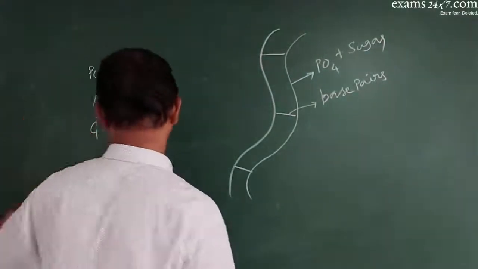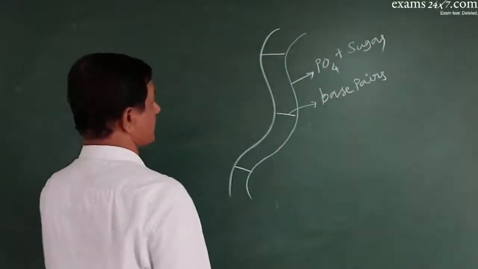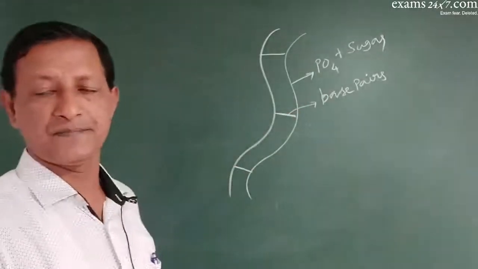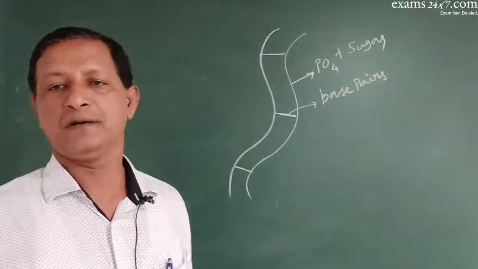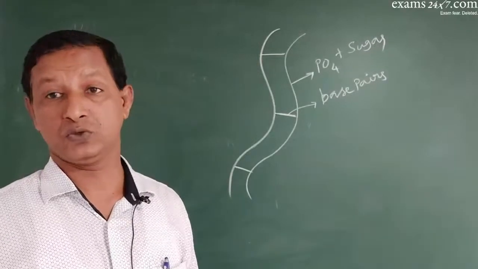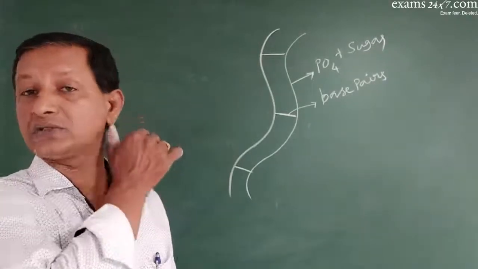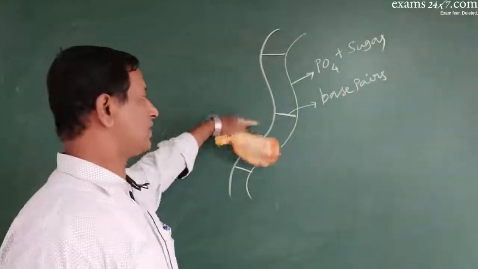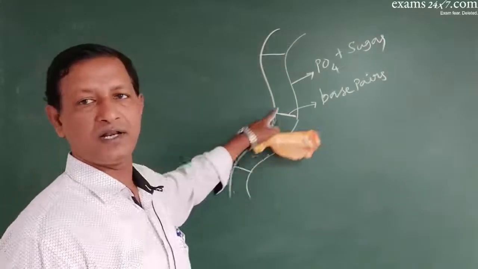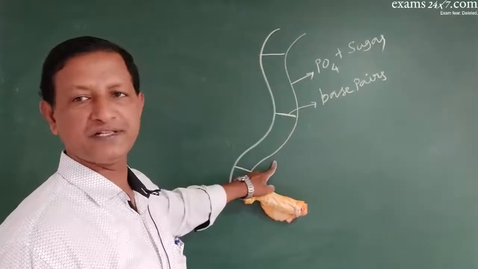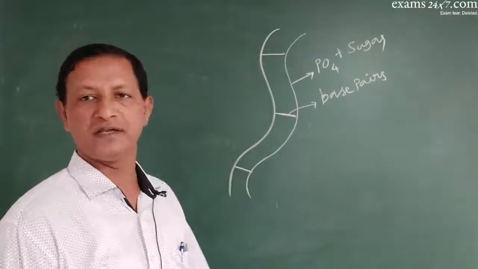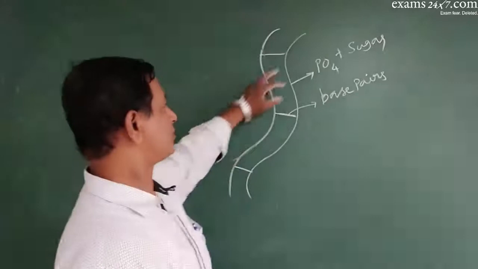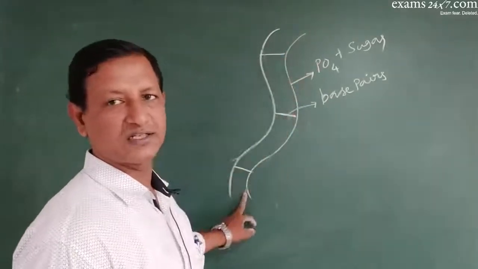And based on this complementary base pairing, we have a base equivalence rule. That rule says that the number of purines on one strand is always equivalent to the number of pyrimidines on the other strand. I repeat, the number of purines on one strand is always equivalent to the number of pyrimidines on the other strand.